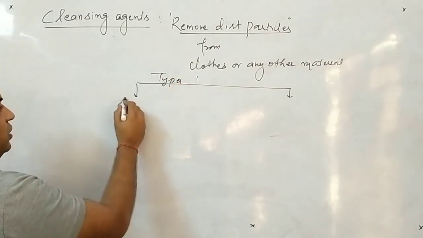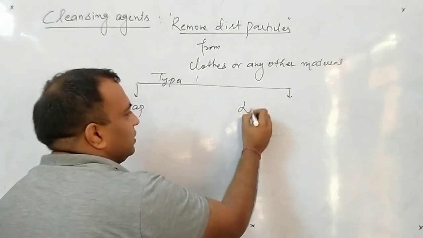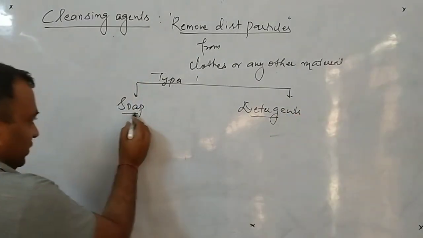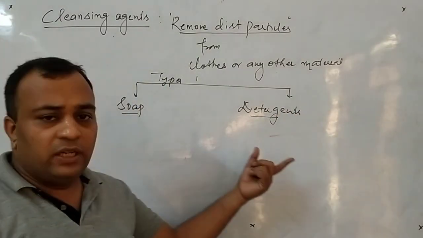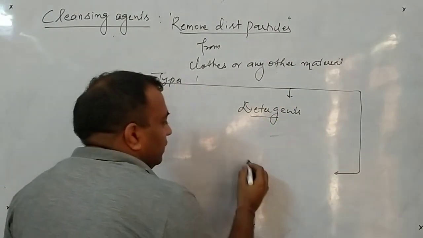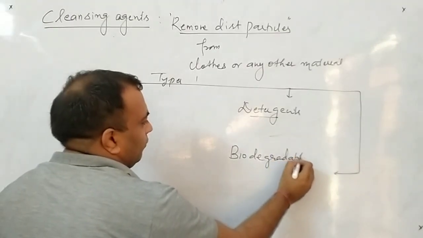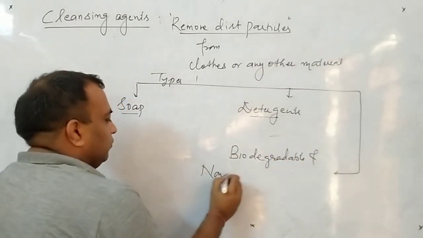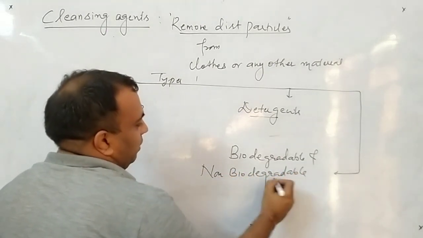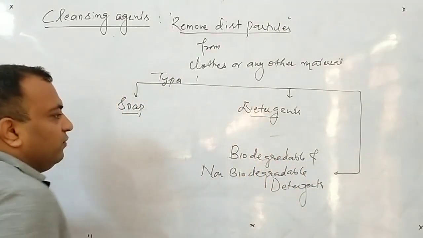So first we will study soap in this. Second, we will study detergents. So these are of two main types, you understand. First we will study soap, then we will study detergents, and one more category that we can study, that is, I can write here, biodegradable and non-biodegradable detergents. So this is simply a flow chart that we have to study now.